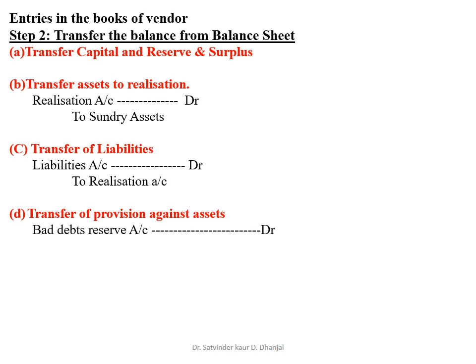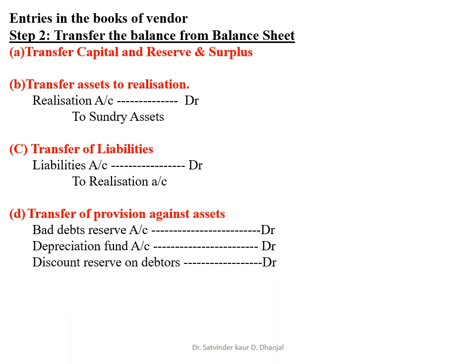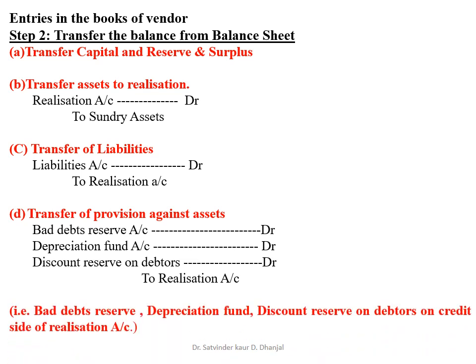So the journal entry for the same is bad debt reserve account debit, depreciation fund account debit, discount reserve on debtors debit to realization account. There is a note that this bad debt reserve, depreciation fund, discount reserve on debtors are recorded on the credit side of realization account. So this step 2 is just transferring the balance from the balance sheet A, B, C, D.